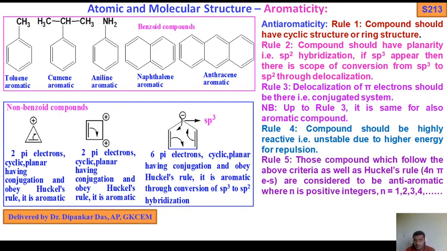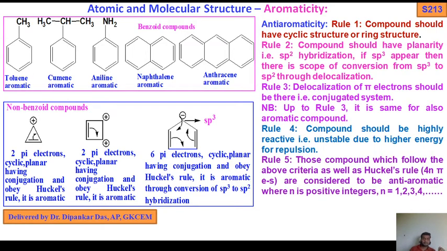If sp3 appears, then there is a scope of conversion from sp3 to sp2 through delocalization, as I told you, through this conjugation.